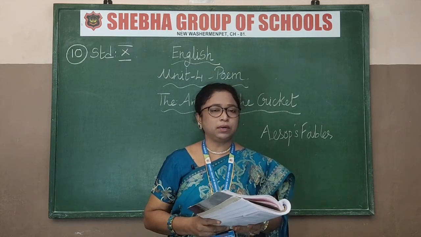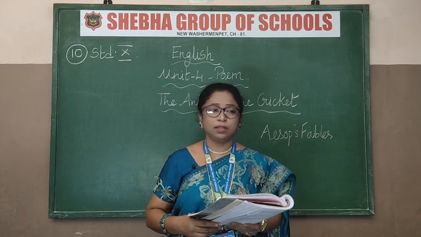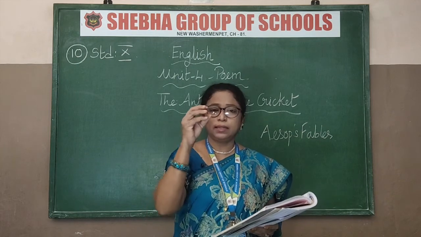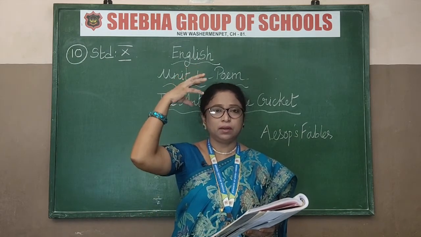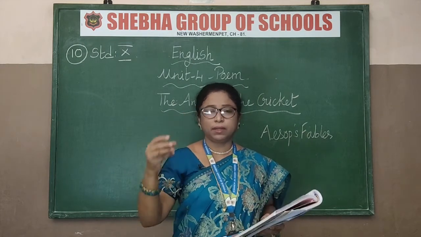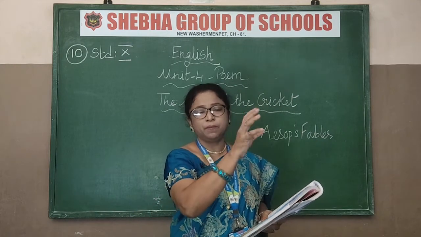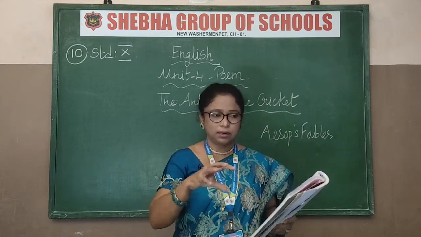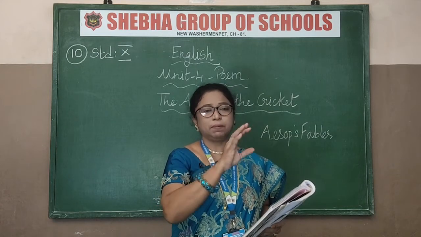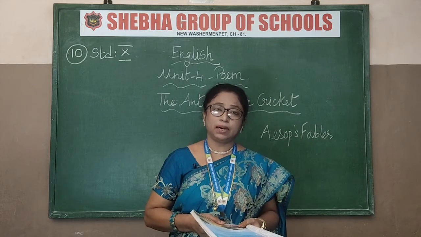And compared to this cricket, how are ants? Ants you see, they are very busy. Their size will be so minute and they will have such a big, double the size on something. They will have some sugar or something they will take from there and they will keep going in a line and filling up that hive there. The ant hill. They'll keep everything there. They'll store it up for the winter. So they are very much hardworking ants.